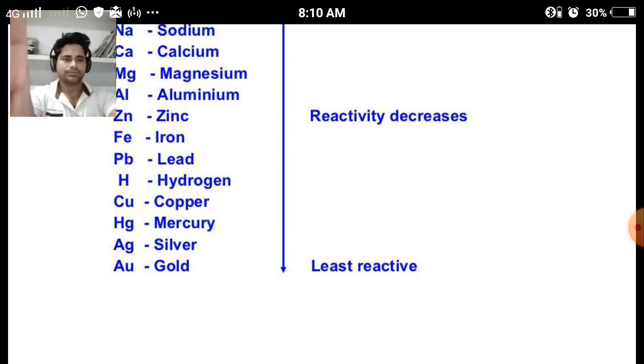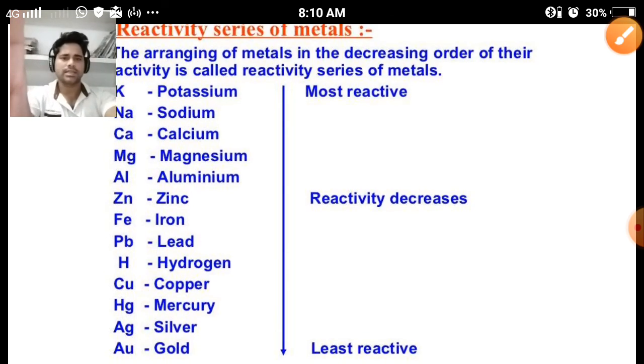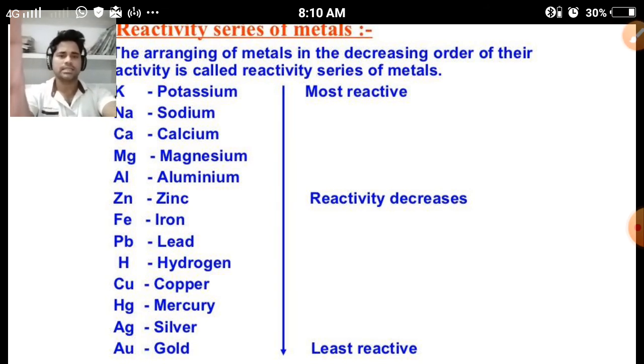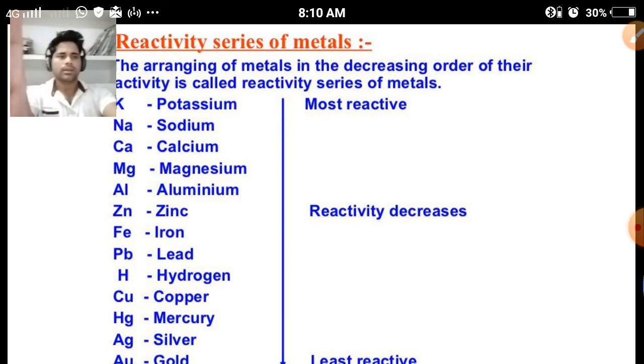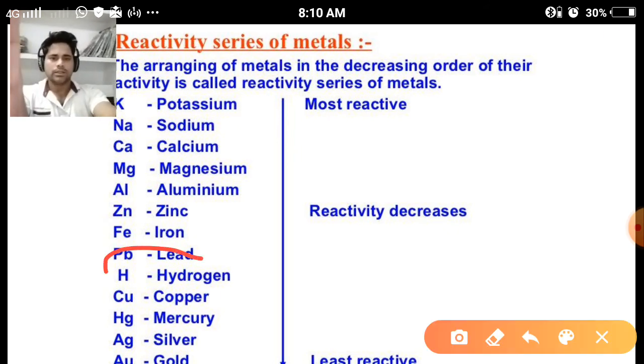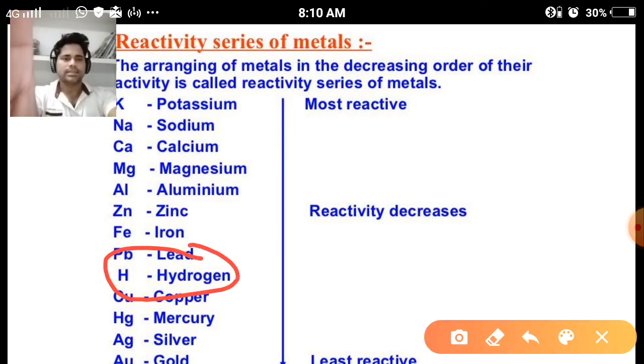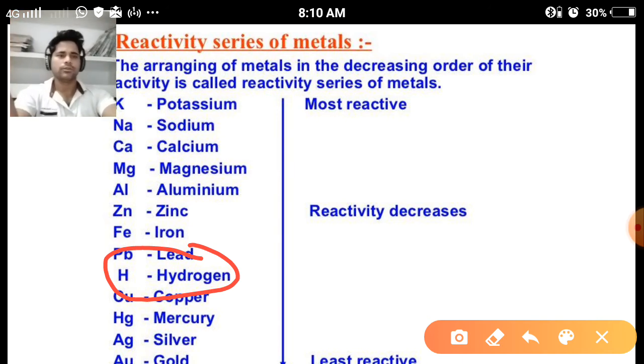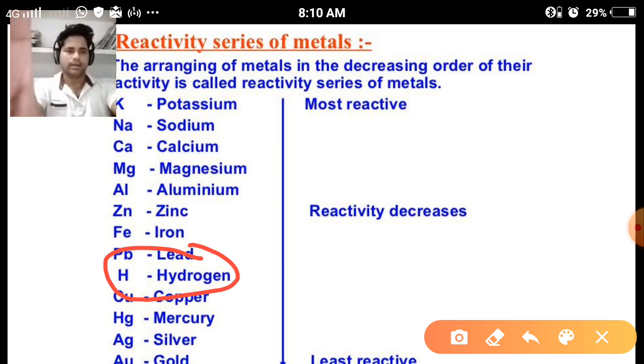It means the reactivity of the metals situated above hydrogen is higher, and the reactivity of those situated below hydrogen is lower. You have to remember this reactivity series always when you are supposed to solve questions regarding displacement reactions. Clear?